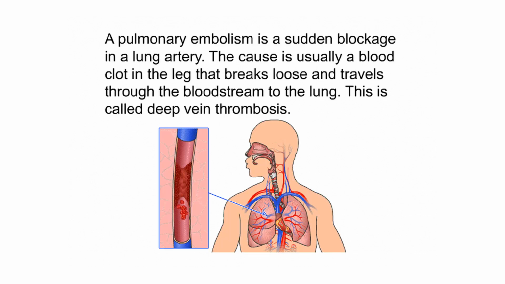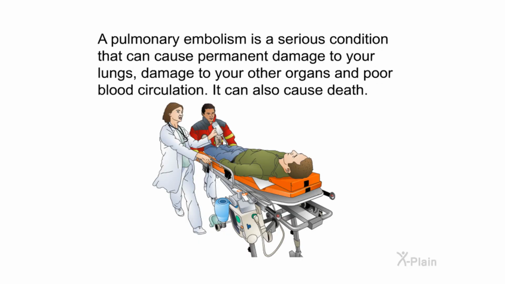Summary. A pulmonary embolism is a sudden blockage in a lung artery. The cause is usually a blood clot in the leg that breaks loose and travels through the bloodstream to the lung. This is called deep vein thrombosis. A pulmonary embolism is a serious condition that can cause permanent damage to your lungs, damage to your other organs, and poor blood circulation. It can also cause death.